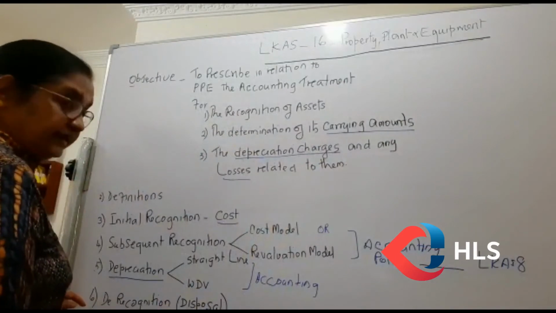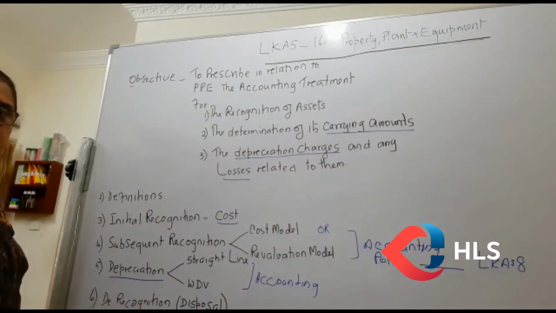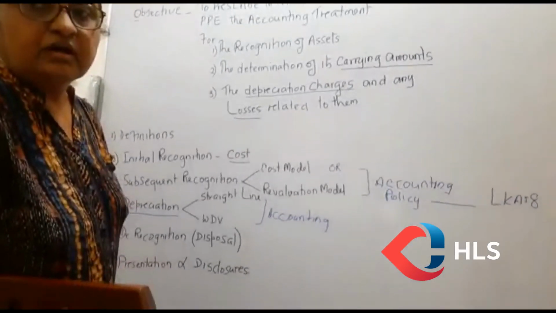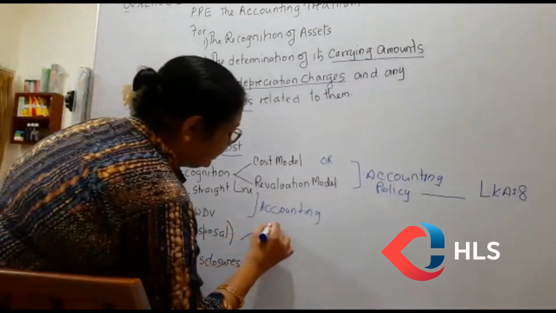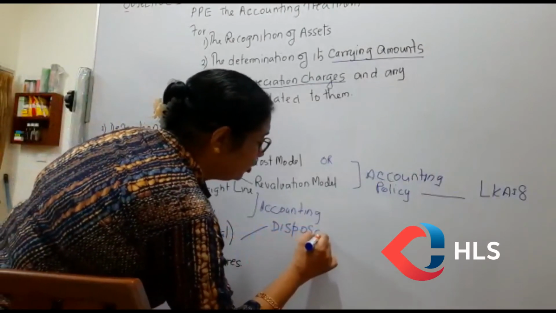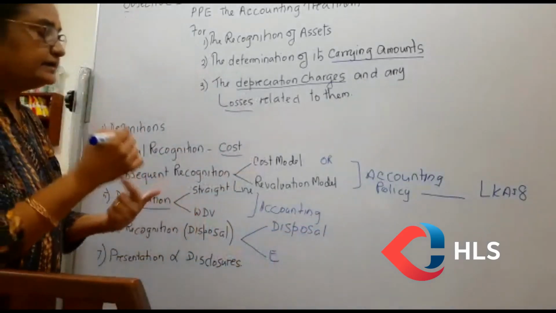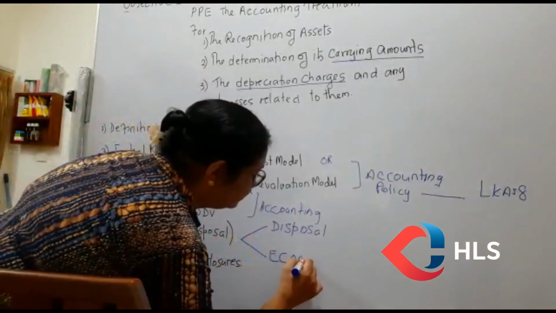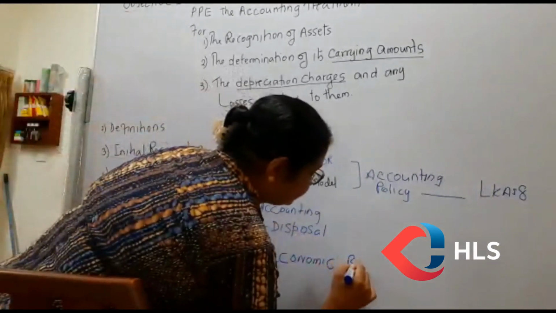Then finally, one before that, the sixth point is derecognition. When you recognize your asset, how will you derecognize it? Derecognition can happen either if you are disposing of it, that means selling it outside, or if the economic benefits of the asset have stopped or deteriorated. You can't get any more economic benefit from the asset.